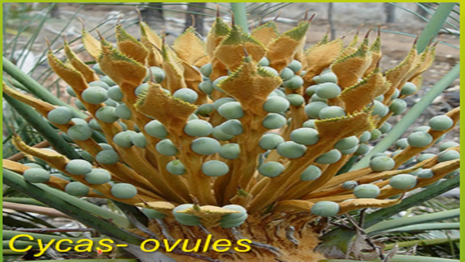Here you can see this is a cycas plant, one of the gymnosperms, and these are ovules. You cannot see such naked ovules in angiosperms, because in angiosperms ovules are enclosed within the ovary, present within the flower. But here you can see these green color structures, these are naked ovules.